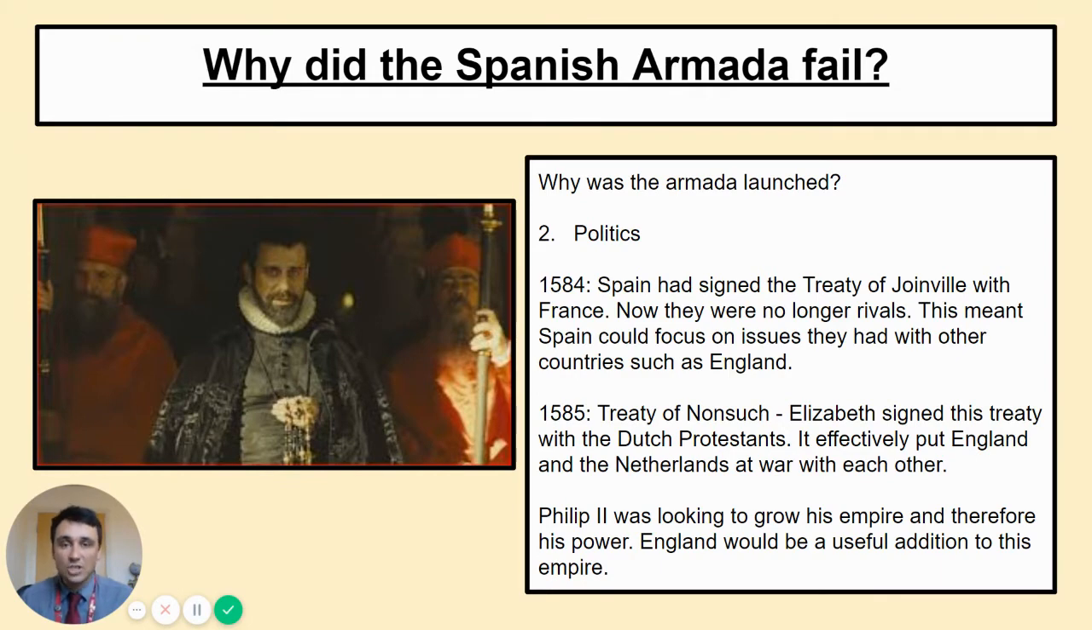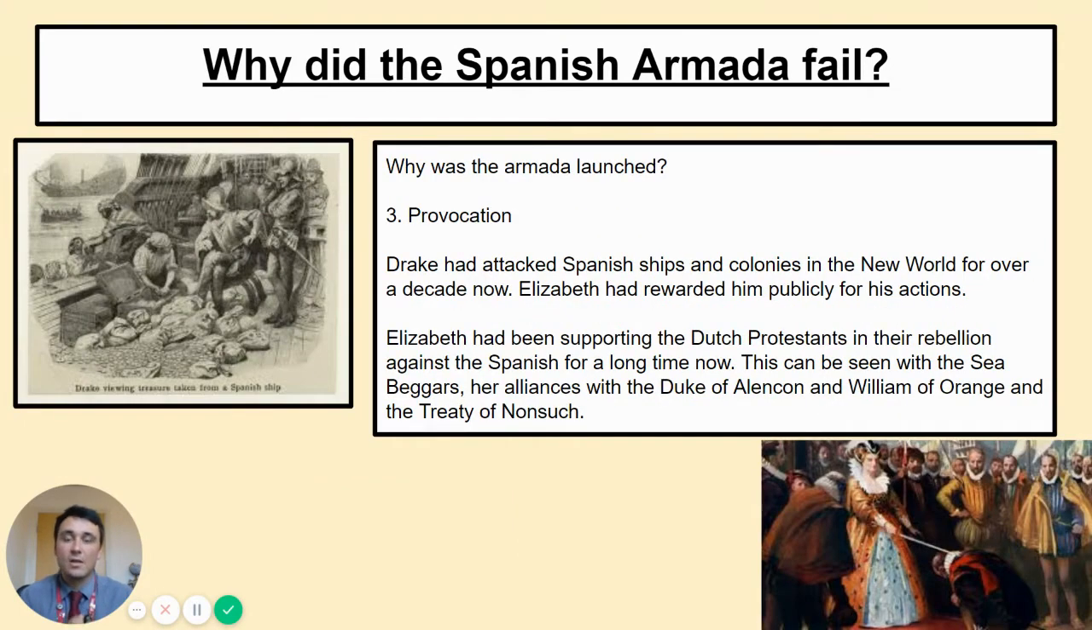Remember, that was signed at Nonsuch Palace in England with the Dutch Protestants. Elizabeth had said that she would support the Dutch Protestants against the Spanish. And also the fact that Philip was looking to grow his empire, and actually England would have been a useful addition. Remember, the bigger the empire, the stronger Spain would be as a result.